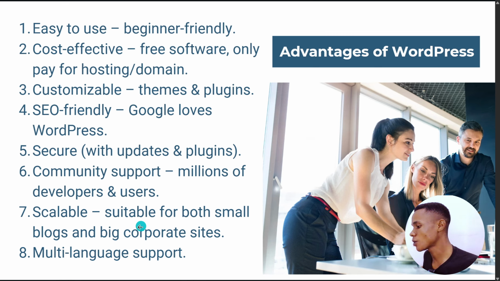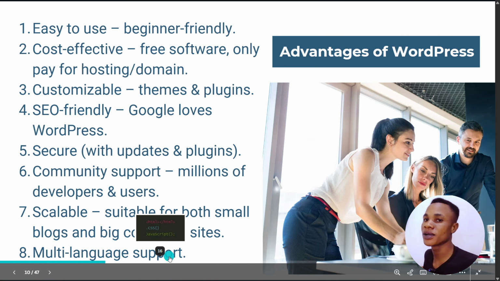All right. Of course, we have community support, scalable, multi-language. Now, multi-language, for example: you build a website in English, everything there is written in English, like you're seeing, and then somebody from France, a French-speaking country, views that website. He cannot understand English. How will he understand? You can just include a French plugin, and with just a simple click, everything will be translated to French. That's the good thing about WordPress. So join me as we build this website from scratch in our subsequent video. But for now, get to know why you need all these things.